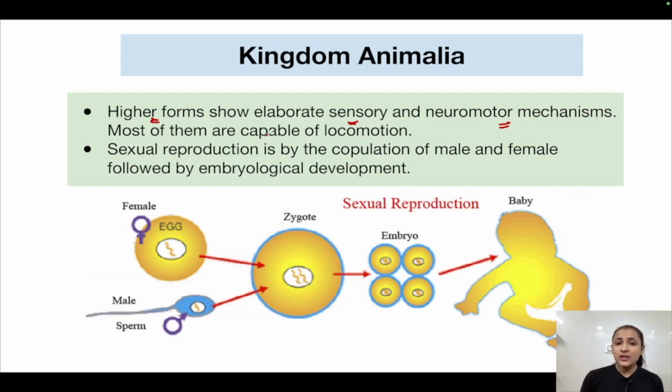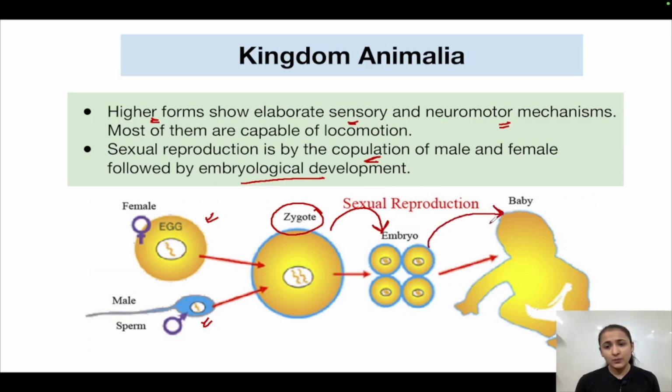Okay, the sexual reproduction is by the copulation of male and female followed by embryological development. How does sexual reproduction occur in kingdom Animalia? It occurs by the copulation of the male and female. Copulation means they will mate with each other. Then the male gamete will fuse with the female gamete in order to produce a zygote. The zygote will then form the embryo. The embryological development will take place and finally a baby would be formed. So this is how sexual reproduction takes place in kingdom Animalia.